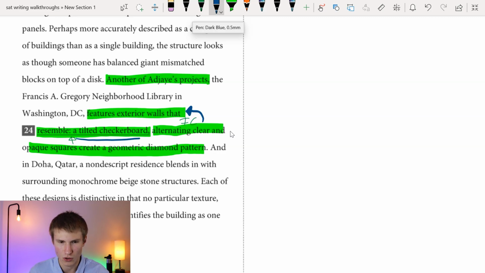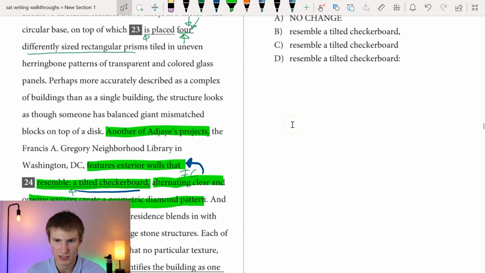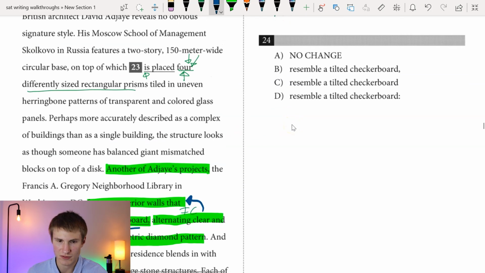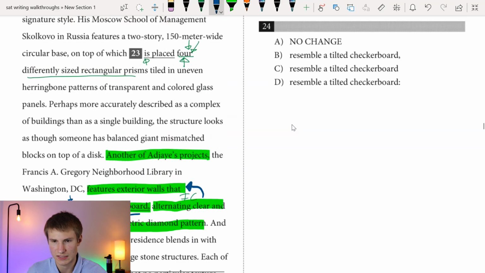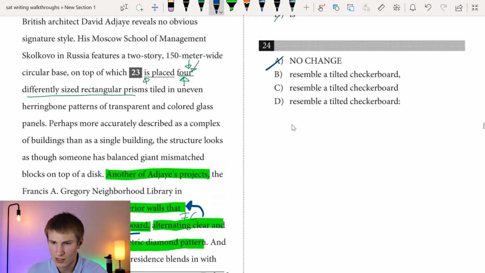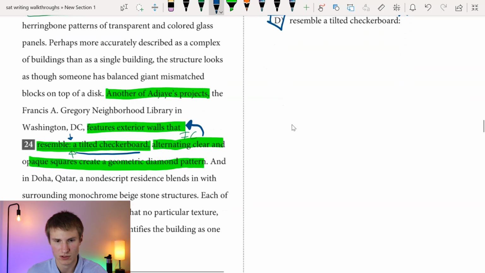We're going to want to connect that with a colon if that's an option, which I'm assuming it will be here. So if we look up, we see that we have to make sure that we get rid of any sort of punctuation between resemble and a tilted, so we can get rid of A, obviously. And then if we look at our endings, we see in option B, we'd have a comma splice. Option C, we'd have a run-on sentence. So our answer there would have to be answer choice D, right? We've got to connect those two independent clauses with a colon.